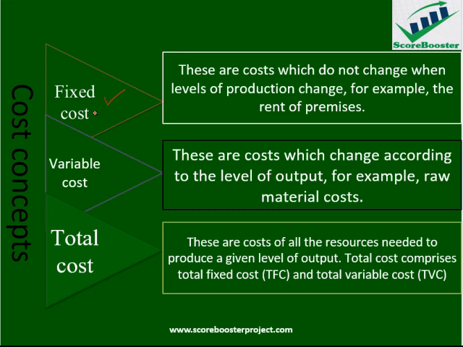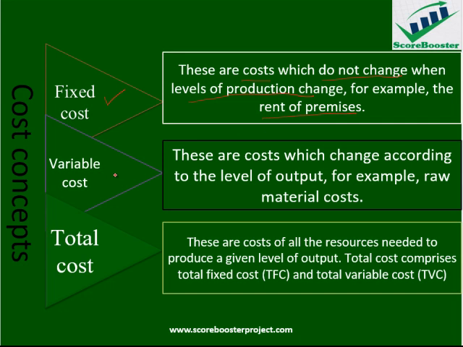As the name implies, when you say something is fixed, that means something that remains constant over the period. So we can define this cost as any cost that does not change when the level of production changes, i.e., it remains constant over a reasonable period or a reasonable range of production. Example of this cost is rent of premises.